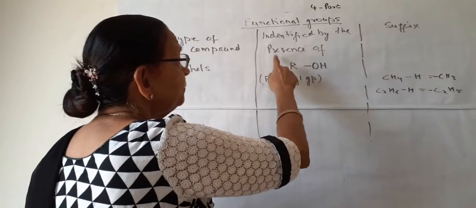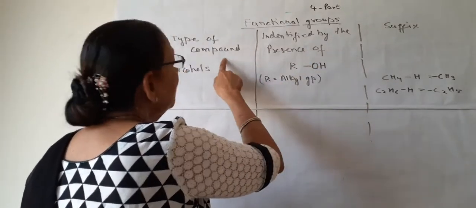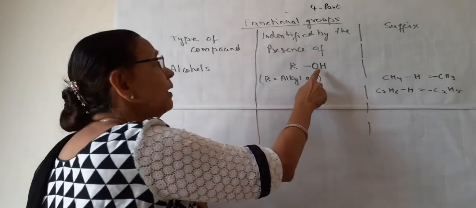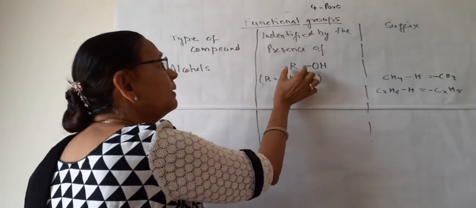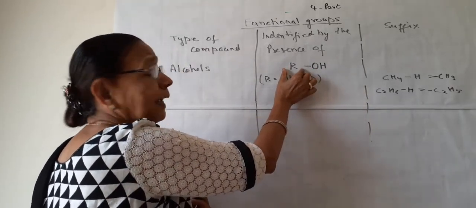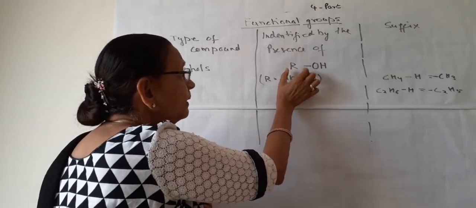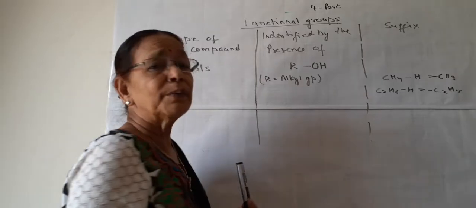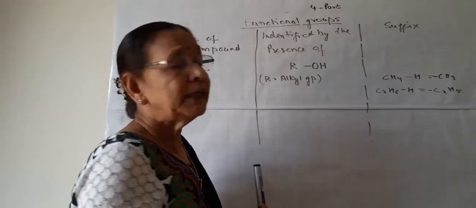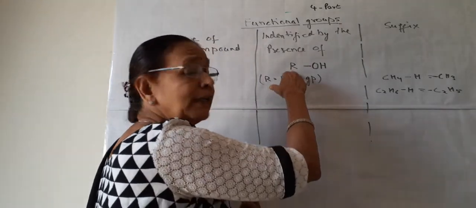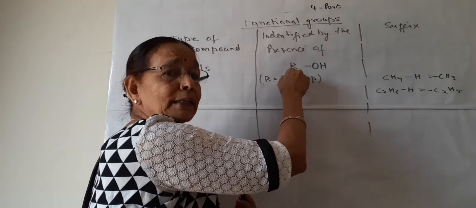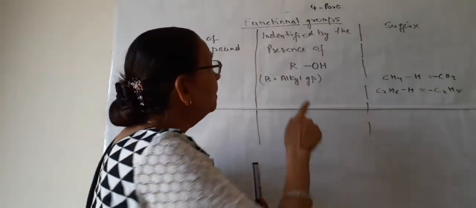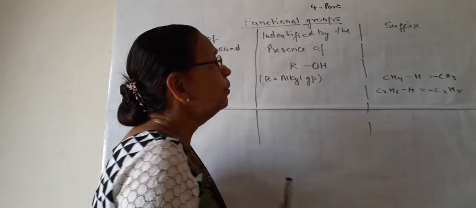So here this alcohol is identified by the presence of OH, and this OH is joined to an alkyl group, and the length of this carbon chain is different. Here it may be methyl, ethyl, butyl, propyl, hexyl. Any length of the carbon chain can be present attached to OH.